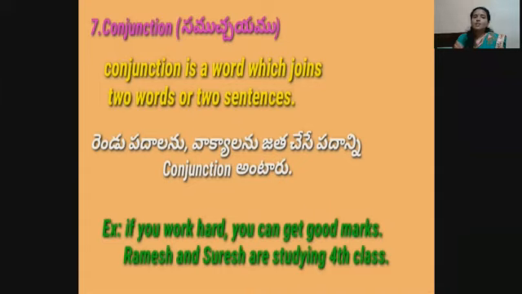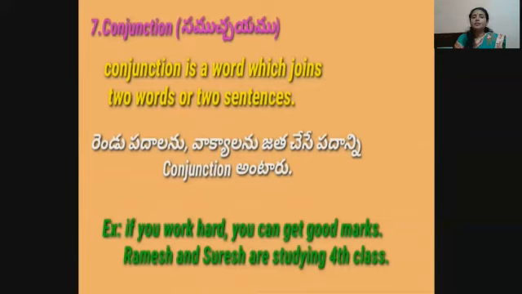Conjunction. Conjunction is a word which joins two words or two sentences. For example, if you work hard, you can get good marks. Here, if is a conjunction.